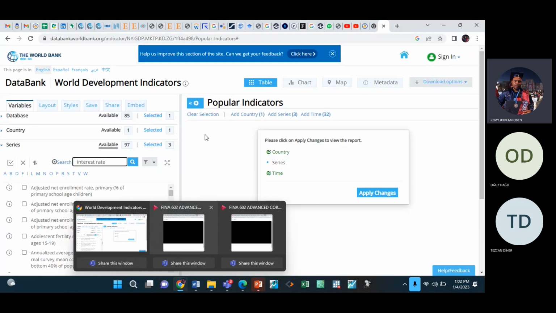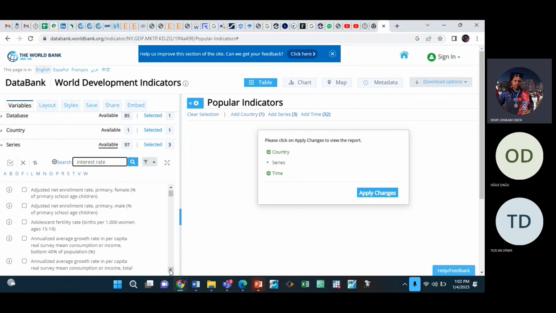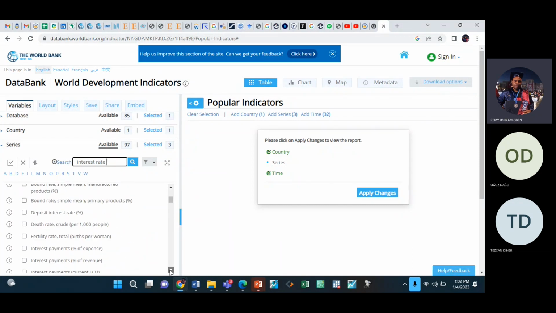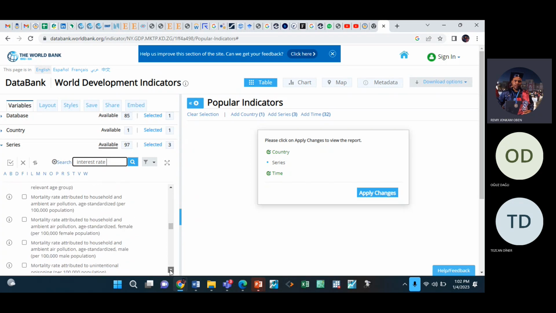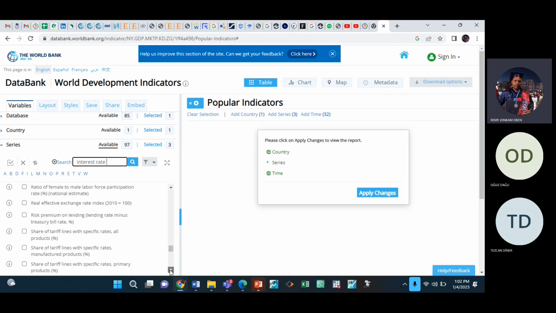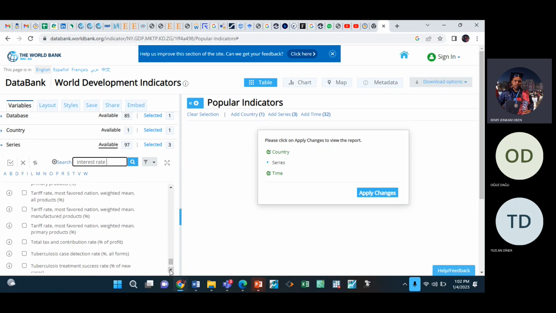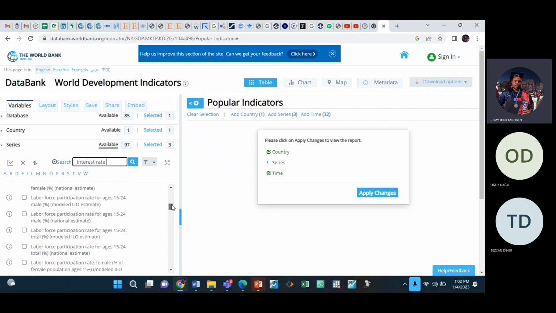Let me see which one you can use. With interest rates, where is the interest rate?